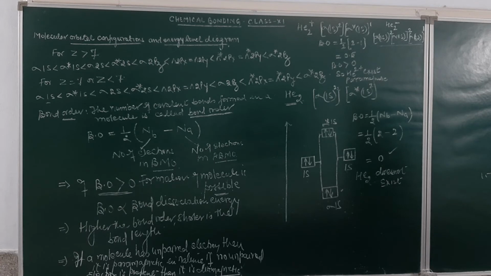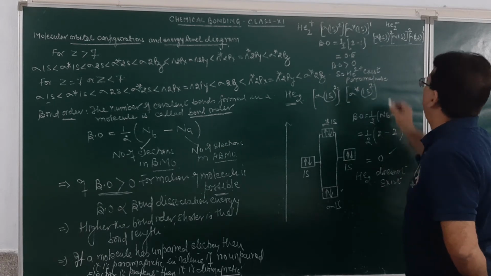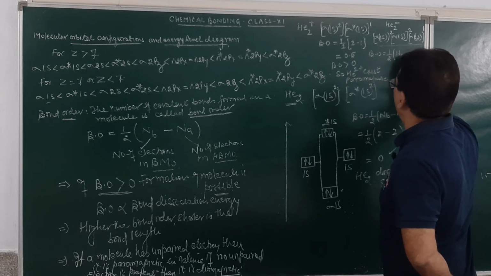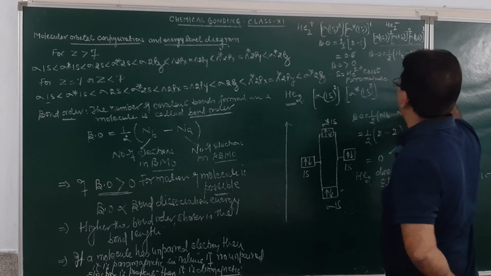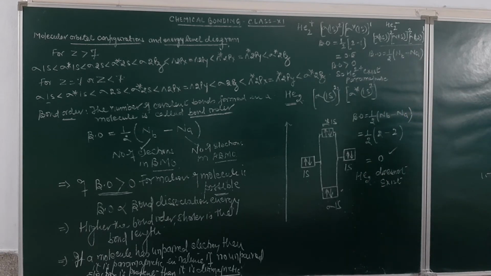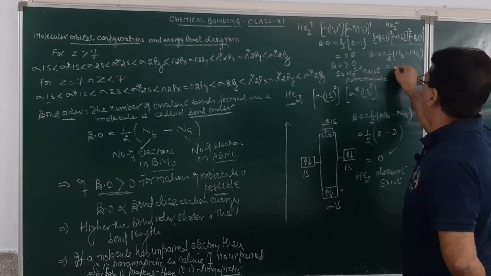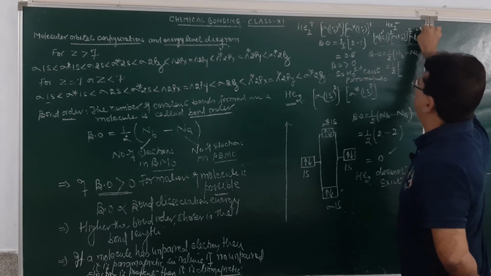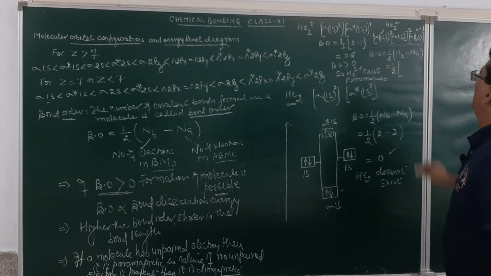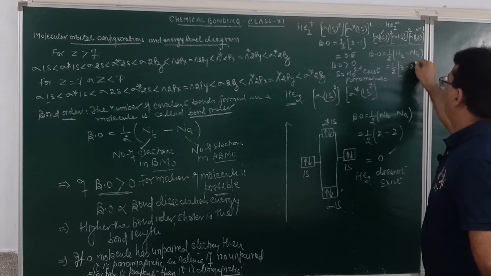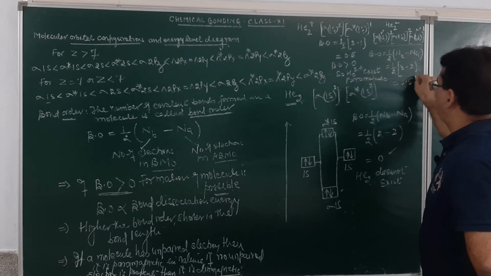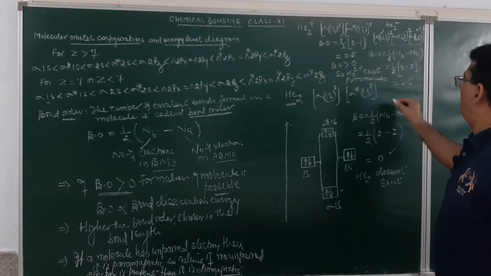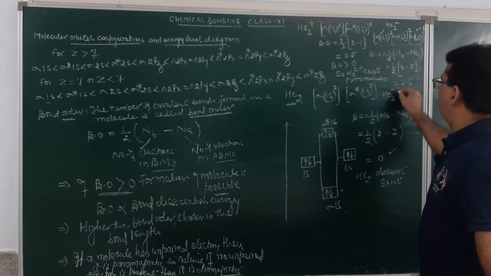Now here, if you want to find out, the bond order will be equal to half into number of electrons in bonding minus number of electrons in anti-bonding molecular orbital. On solving this, we will get half into how many electrons in bonding? 2 and 1, 3. 2 here, 1 here. This will be 3 minus 2. On solving, the value comes to be 0.5. Now, is the bond order greater than 0? Yes. So, He2 negative exists.